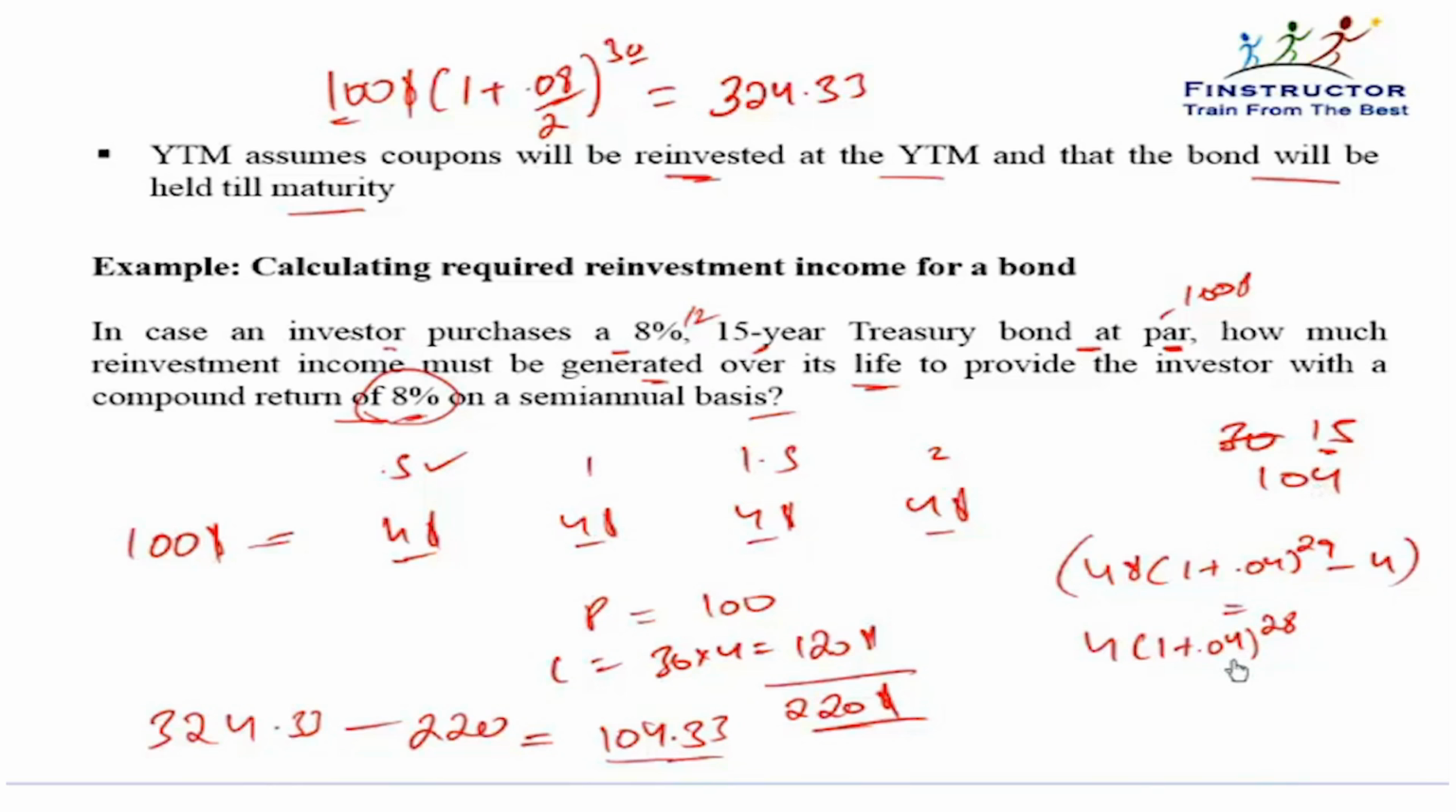Let's say I do it at 4%. Minus 4 will give me the reinvestment income from the second coupon. If I sum up all these reinvestment incomes, the last coupon will have no reinvestment income. Then you can verify it will exactly come out to be 104.33. Or in other words, the yield to maturity is the actual yield or the actual return you get from the bond, assuming that all coupons are reinvested at the yield to maturity and that the bond will be held till maturity.